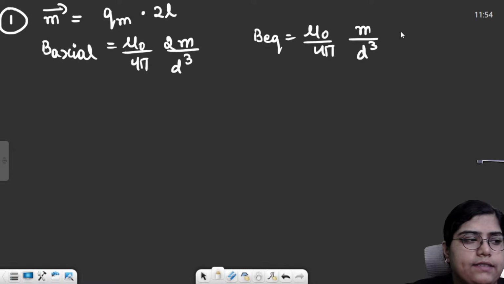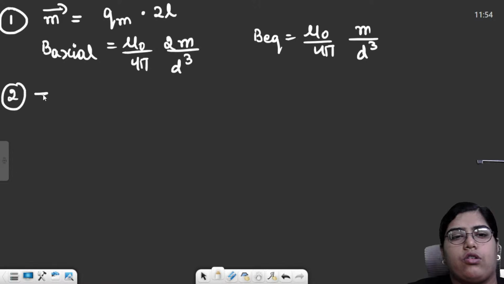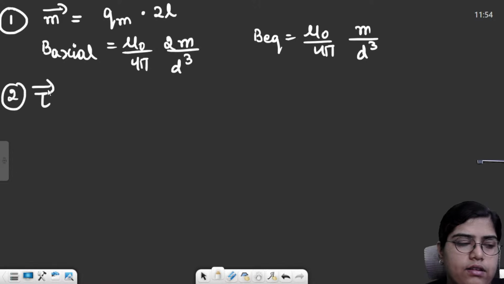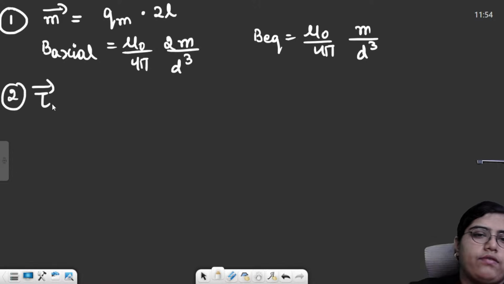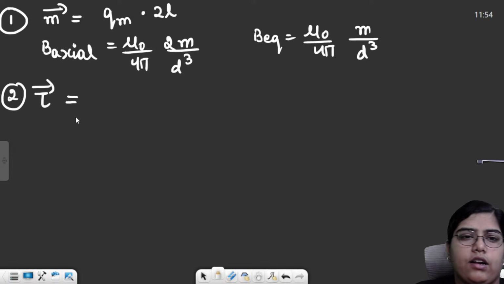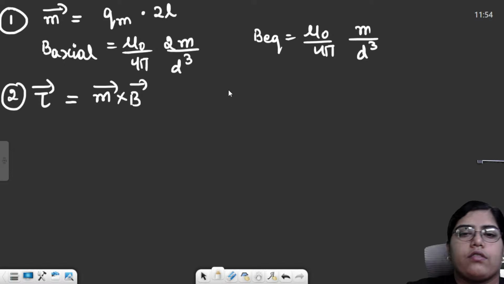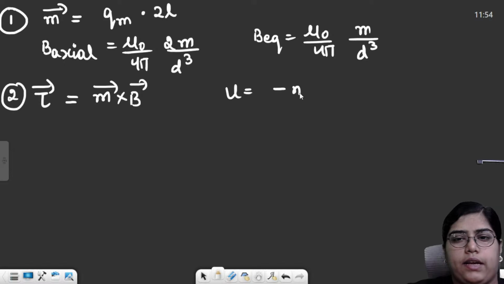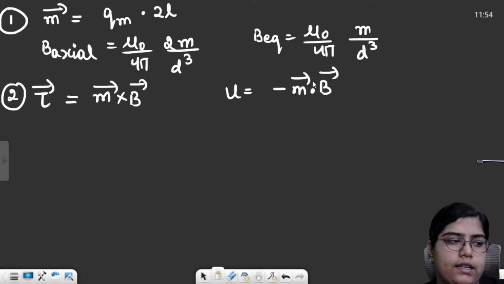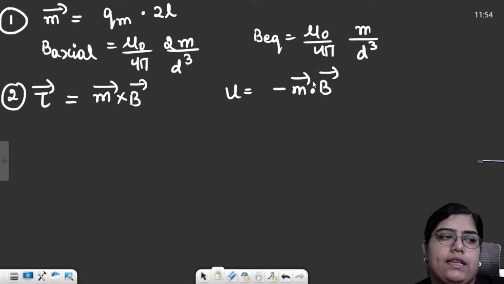Okay, these were the two formulas for axial and equatorial point. Then we had the formula for torque, just like in electrostatics, where the electric dipole was kept in a uniform electric field. Now we are saying a magnetic dipole kept in uniform magnetic field. Formula was M cross B. Formula for potential energy was minus M dot B or MB cos theta. The formulas are exactly the same.